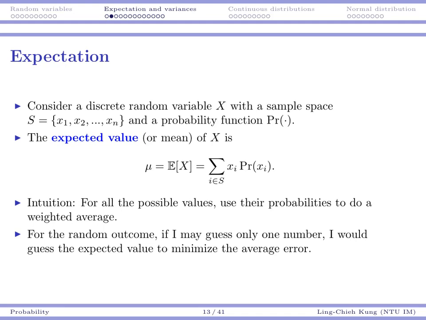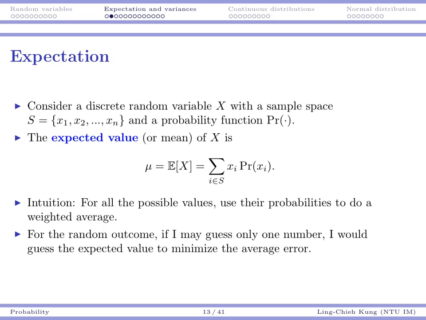So what's this? This is a summation of a pair of xi and its probability, the product of xi and its probability. So what does that mean? That means for all the possible values, we use their probabilities to do a weighted average. So if I'm going to guess one number for the random event, I know there are several possibilities, but some have higher probabilities, some lower.